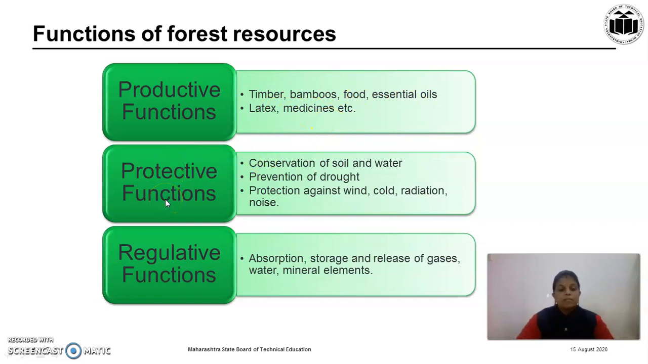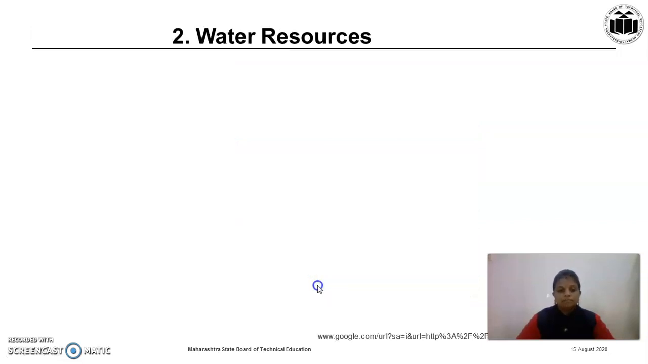Protective functions. Plants, means forest, protect the environment in different ways like conservation of soil and water, prevention of drought, protection against wind, cold, radiation, and it also absorbs the noise and hence controls noise pollution. Then regulative function, it regulates different activities like absorption, storage and release of gases, water, mineral elements, means controls the food chain.